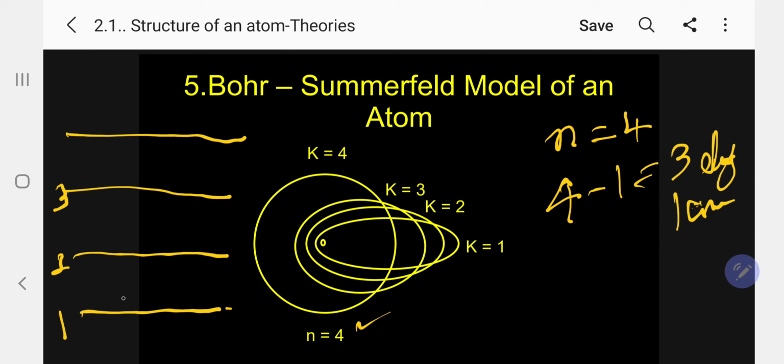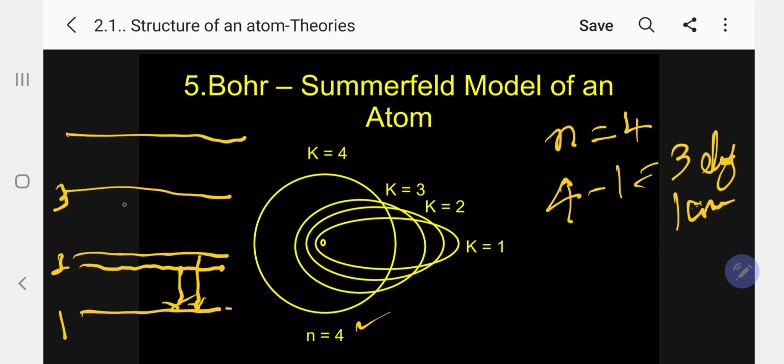When it is the second level, there are additionally two levels: one is circular, another is elliptical. So there are 2 lines you are getting from here. When the electron jumps from the second level to the first level, we get 2 lines. So it is not a line spectrum, it is a fine spectrum.